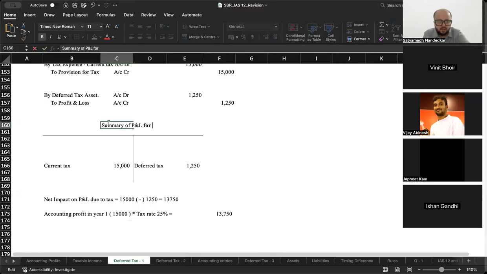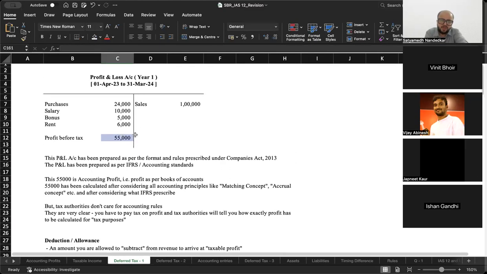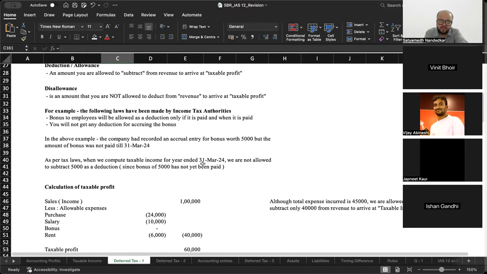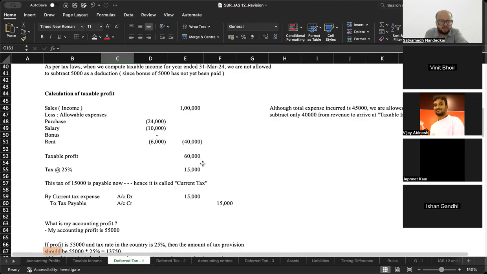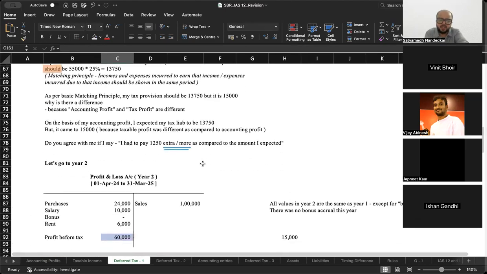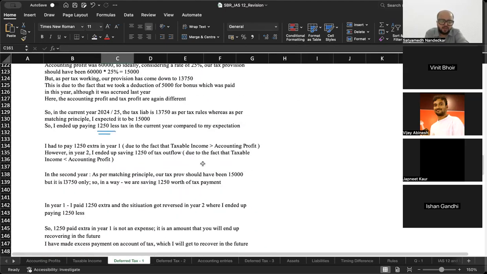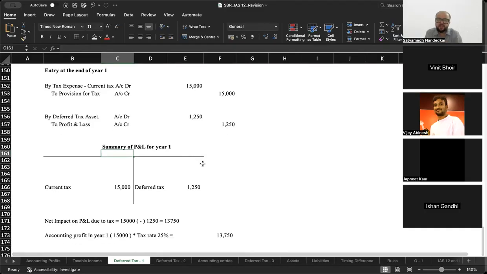What was the accounting profit in year one? This is the summary of P&L for year one. Accounting profit for year one was 55,000. 55,000 का 30% was 13,750, right? कितना रेट था? टैक्स रेट 25% था, ठीक है। 13,750, 15,000 का डेबिट, 1250 का क्रेडिट हुआ ना, नेट इम्पैक्ट ऑन P&L 13,750, राइट?